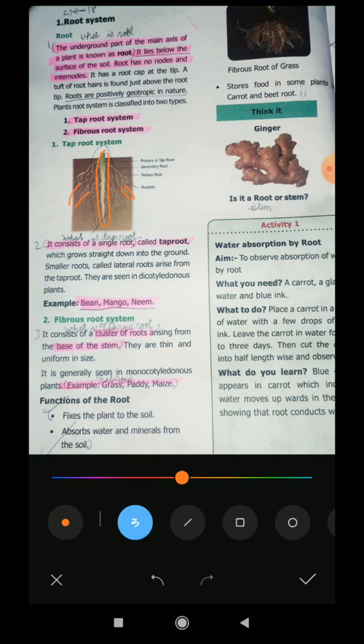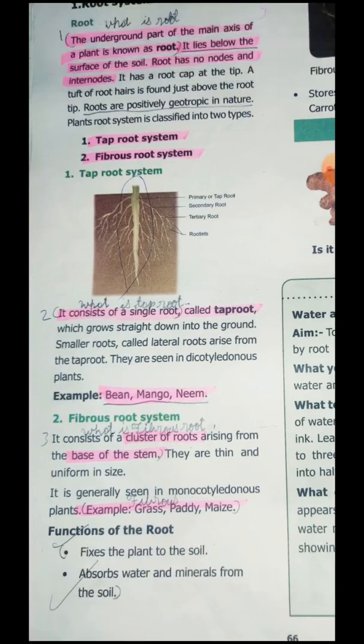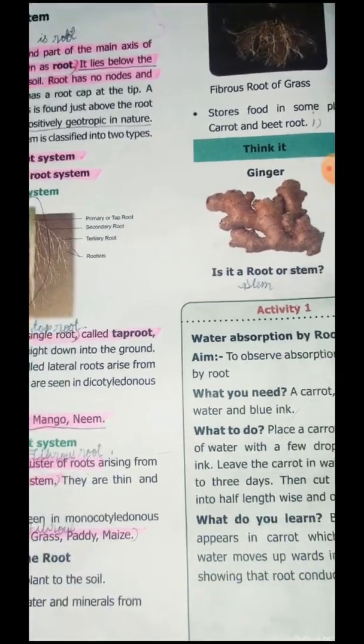Next one is the function of root. Next one is what, children? Function of root. First point, it fixes the plant to the soil. So the root only fixes it to the soil. Next point is what? It absorbs water and minerals from the soil, and after that it transfers them to the upper part, the shoot system. See, this is the fibrous root of grass.